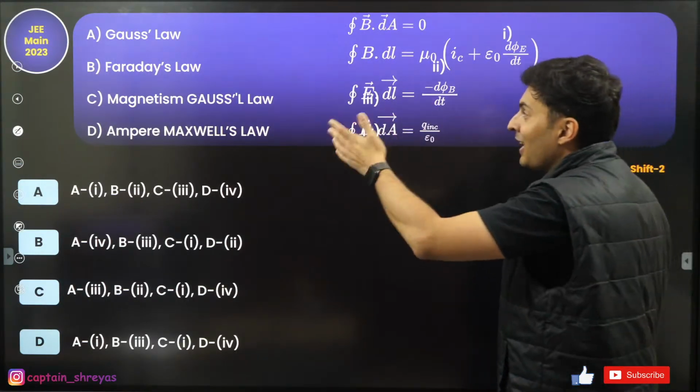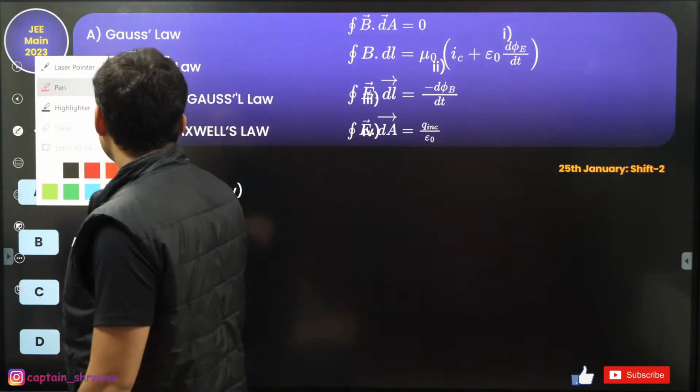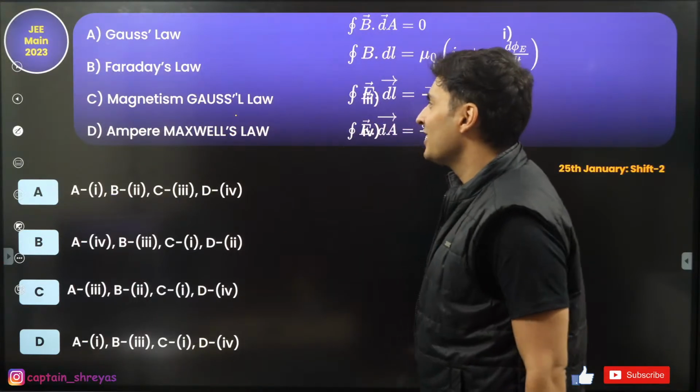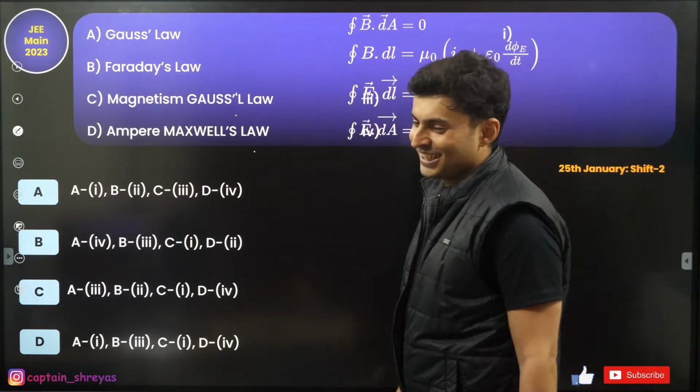Oh my God, they asked this question, guys. Like Gauss law, Faraday's law, magnetic law, Ampere's law. Match the following, which one is what?